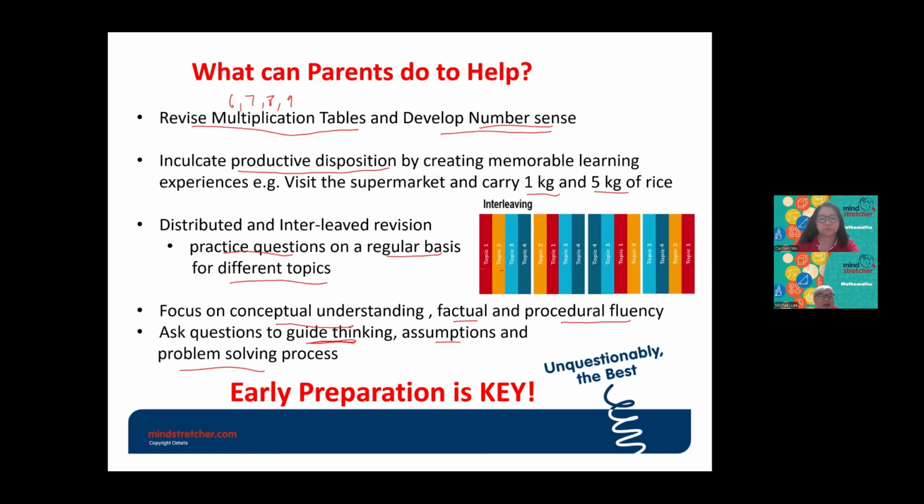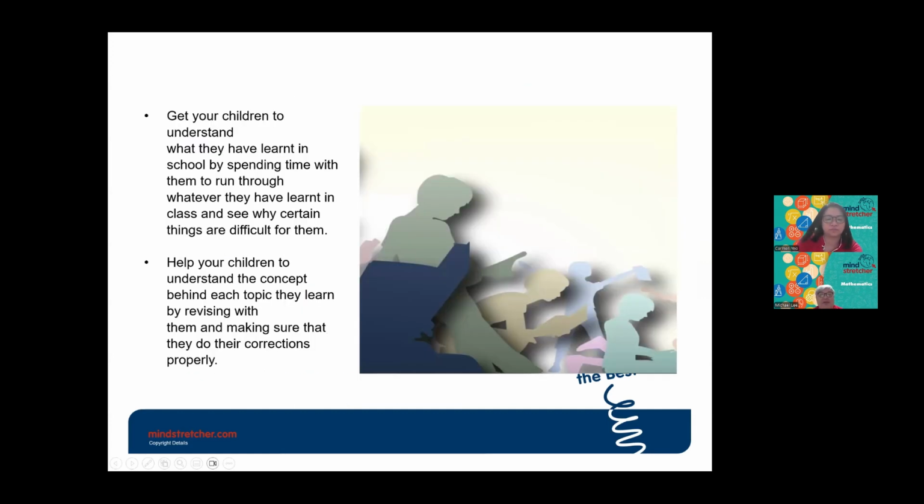Okay, so next part. Next, get the child to understand what they learn in school by spending time to run through with them whatever they learn and see why certain things are difficult for them. Then also you can help your child to understand the concept behind every topic by revising with them and making sure they do their corrections properly.